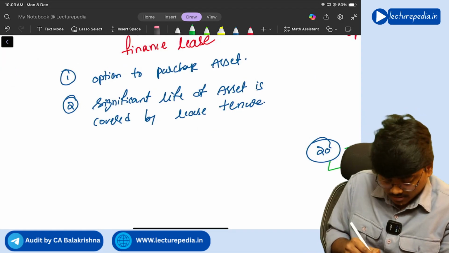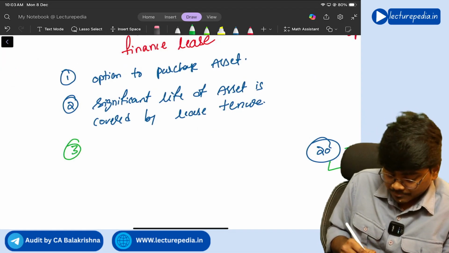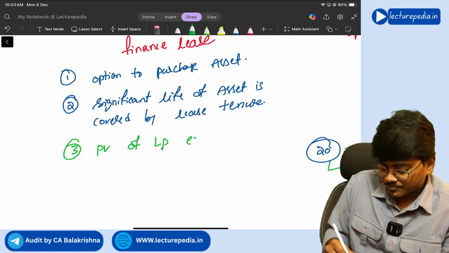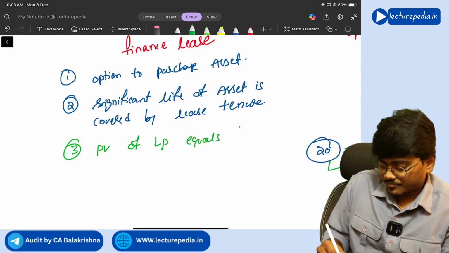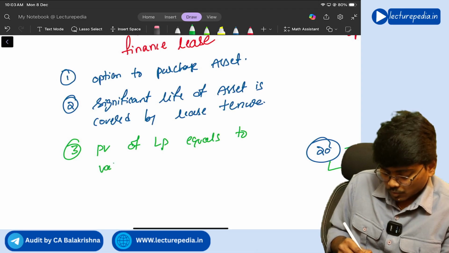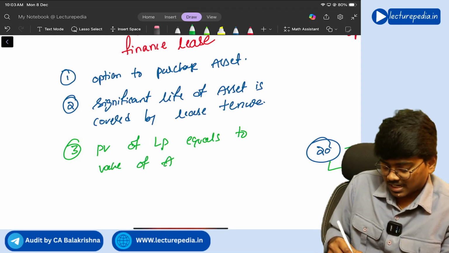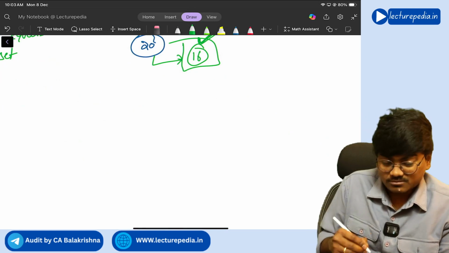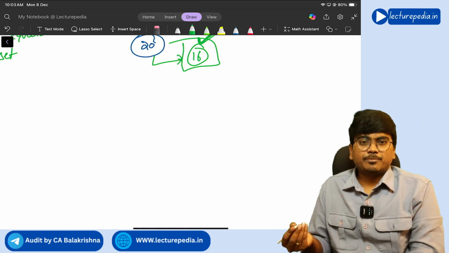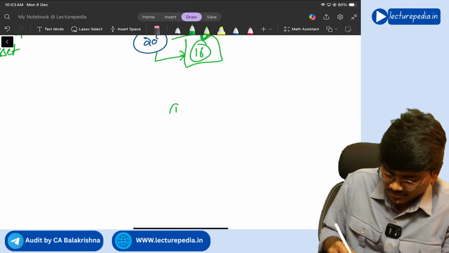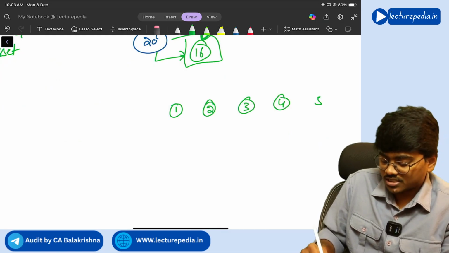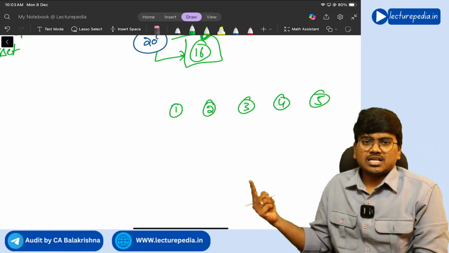Got it? Next, third feature, the present value of lease payments equals the value of the asset as on this particular date. So every year the lessee will pay lease rentals, right? Year 1 lease rental, year 2, year 3, year 4, year 5. Like this every year he will pay the lease amount.